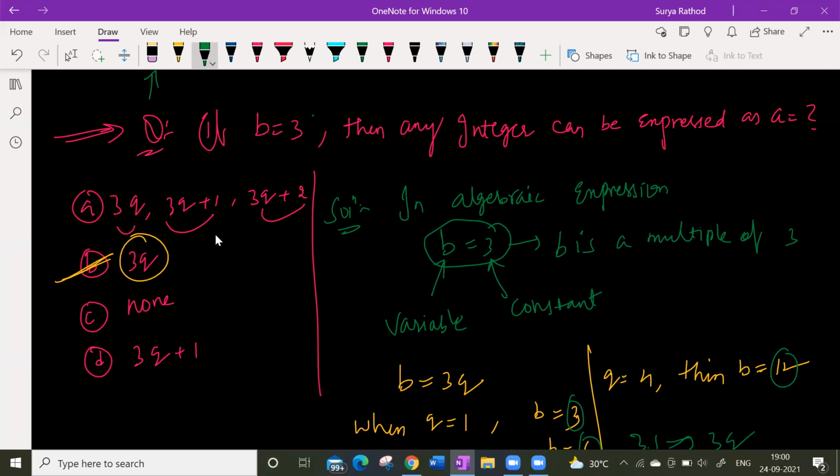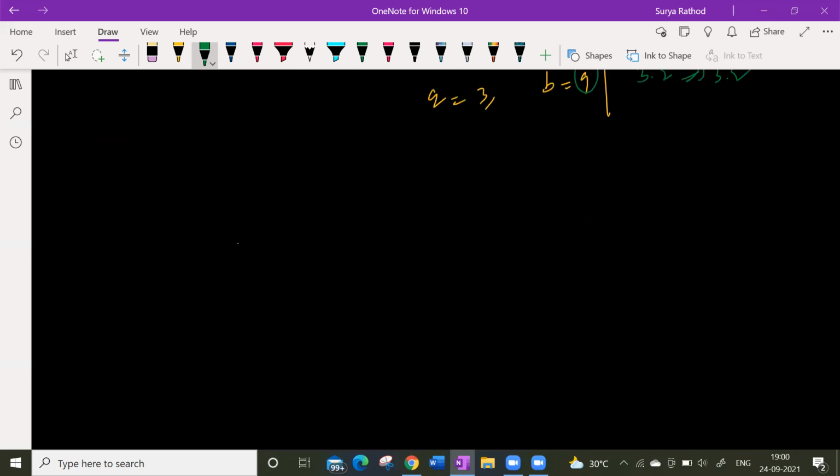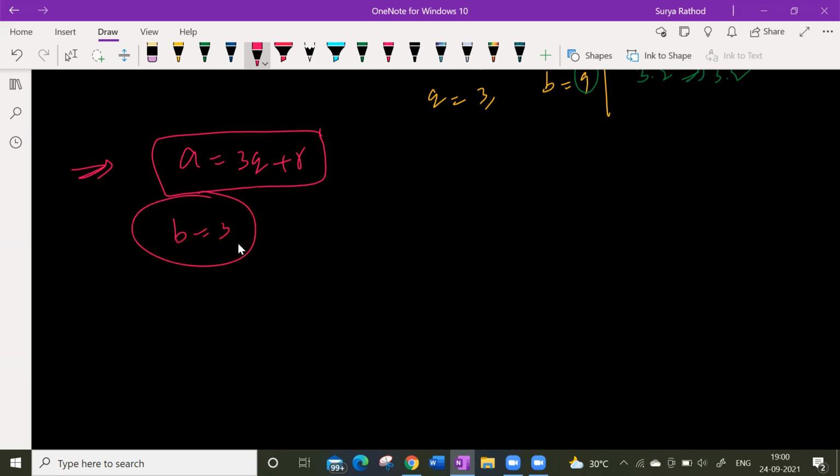And look at this, as Shadab said, the division lemma. What is the rule we have as per the Euclid division lemma? We know the condition a is equal to bq plus r, where b is equal to 3 given, and r is greater than or equal to 0 and r is less than 3, and q is some integer.